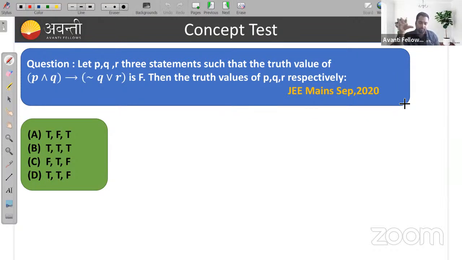Also, my pen is not working, which is why I am facing some issues. In the next class, I will try to solve more questions on mathematical reasoning, with some questions on statistics, and we'll cover some important portions of statistics also, right?